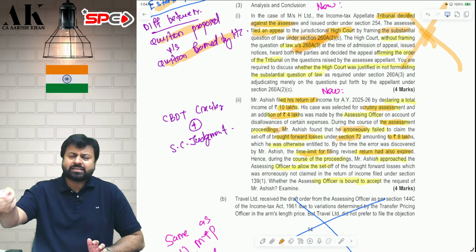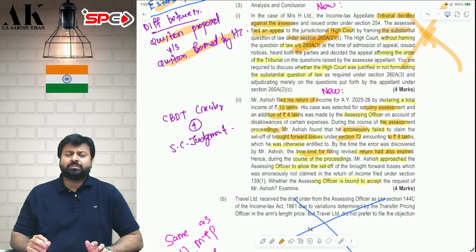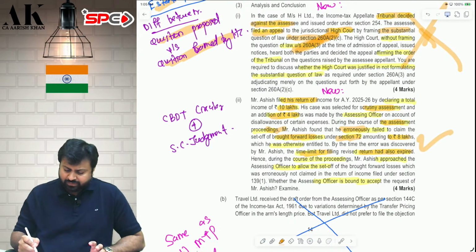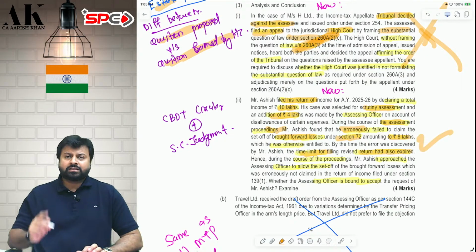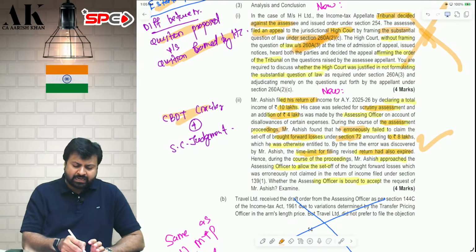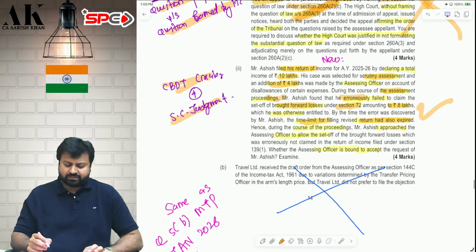You should help the assessee in claiming the deductions and benefits and not disallow the losses just because the assessee forgot to claim the losses. Therefore, such losses will be allowed as deduction. Don't worry. A CBDT circular of 1955 is there and Supreme Court judgment of 1985 is there.